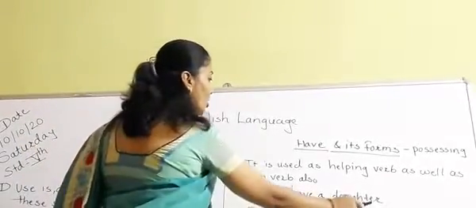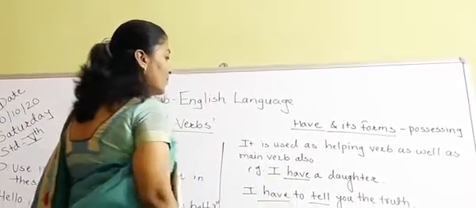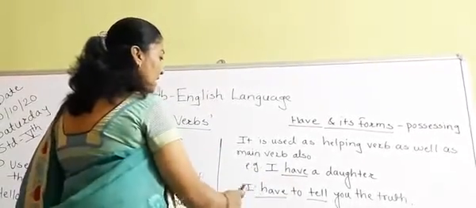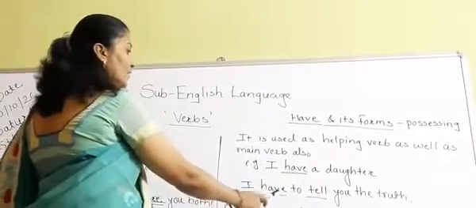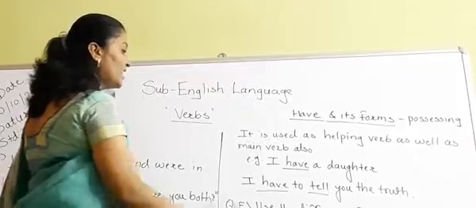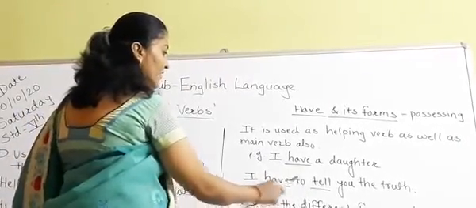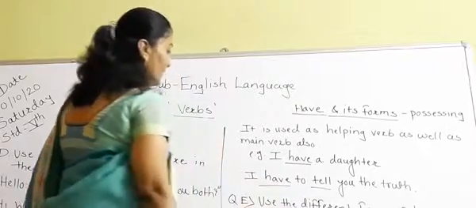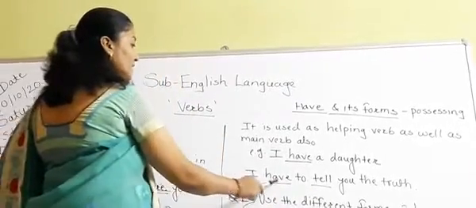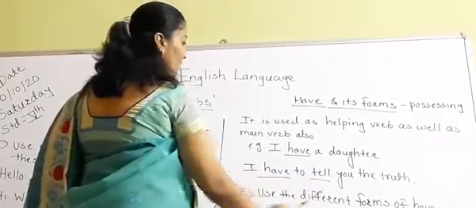I have a daughter. So, in this sentence, "have" is the main verb. Okay. And see the next one. I have to tell you the truth. In this sentence, two verbs are there. Okay. First is "have" and second one is "tell." So, "have" is the helping verb here and the main verb is "tell." Okay.